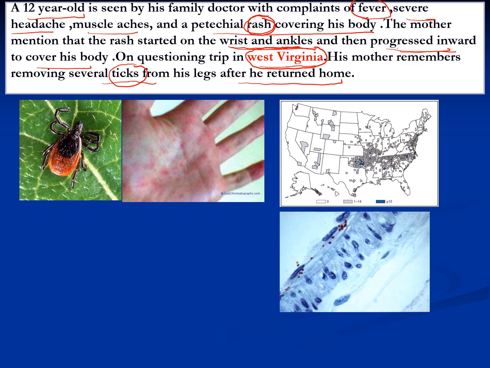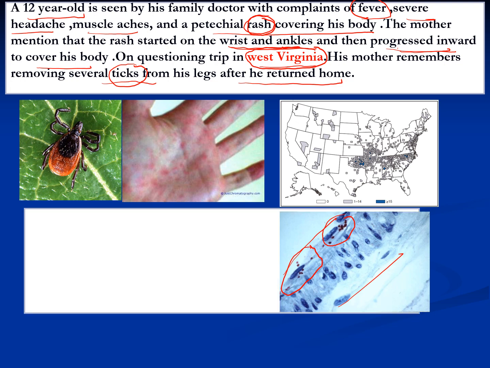So now this is the histopathological slide, which also helps you learn the pathogenesis of what exactly is happening here. This is how they attack the endothelial lining of the blood vessel. The bacteria which cause this disease lodge themselves in the endothelial lining of the blood vessels. So my question to you, my dear students, is what is the organism and how do you describe it?